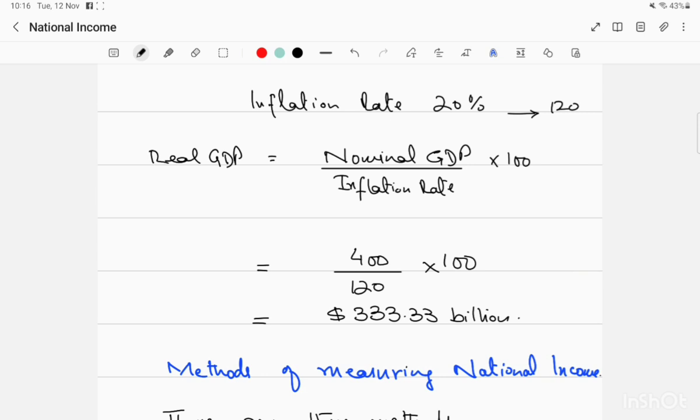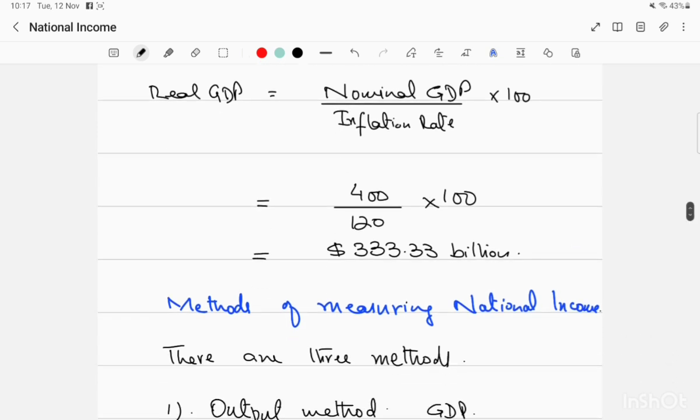It is called the GDP deflator, as it has deflated the value of GDP from 400 to $333 billion. So actually inflation was overstating the value of our GDP. So we will measure it at constant prices, so the real value will be lower than the nominal value.